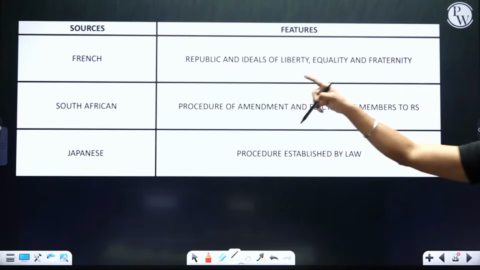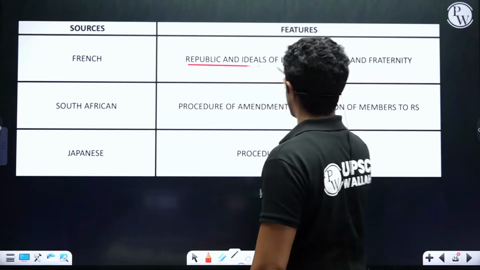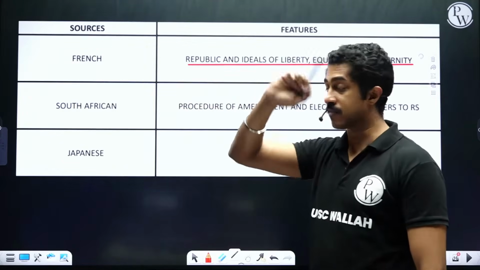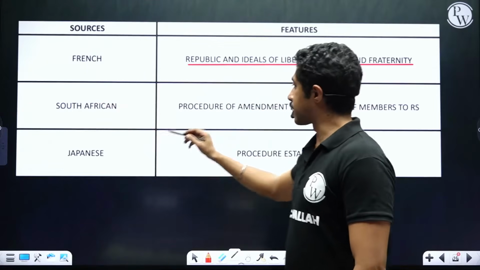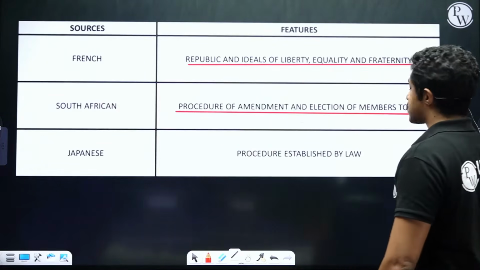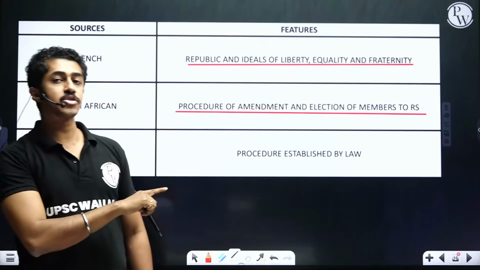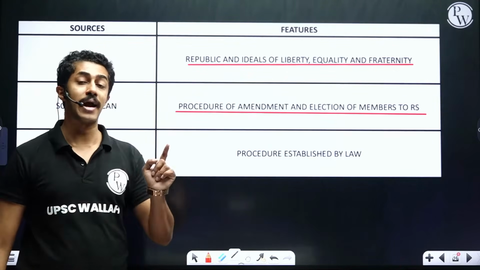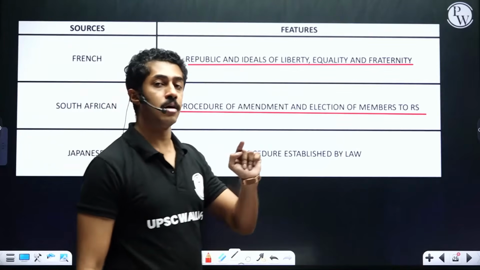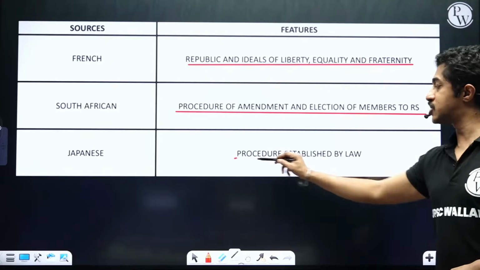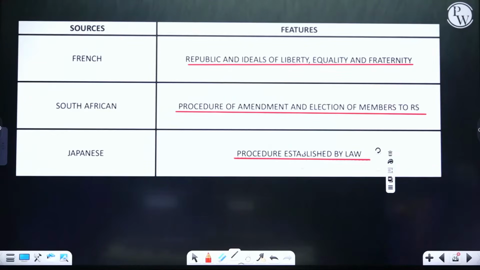Then French, easy, republic and ideals of liberty, equality, and fraternity, which we took from the French Revolution. South African, procedure of amendment and election of members to Rajya Sabha. Election of members to Rajya Sabha. Which one had nomination to Rajya Sabha? Put it in the comment section. Japanese, procedure established by law.